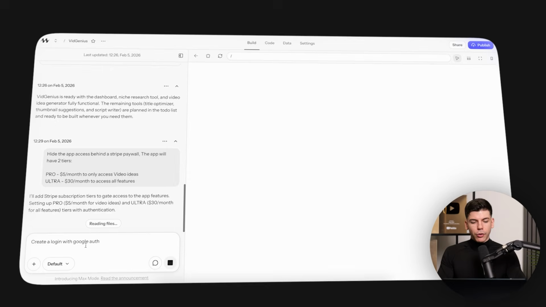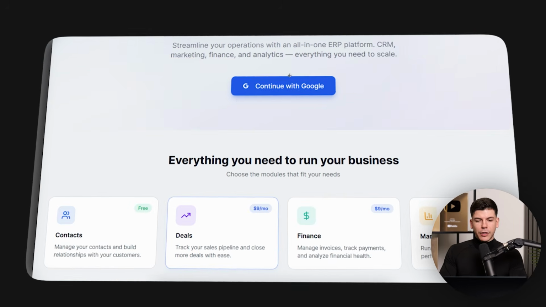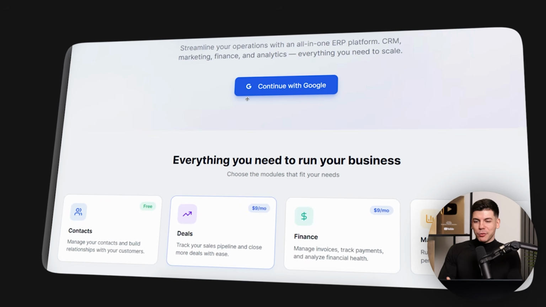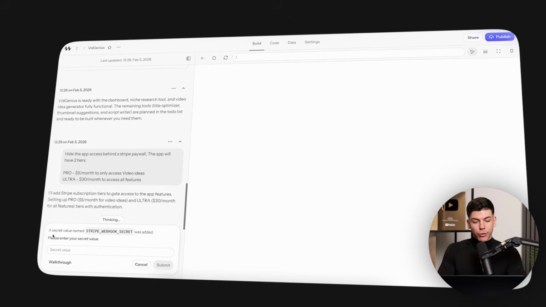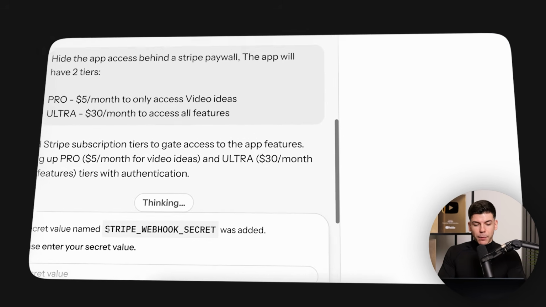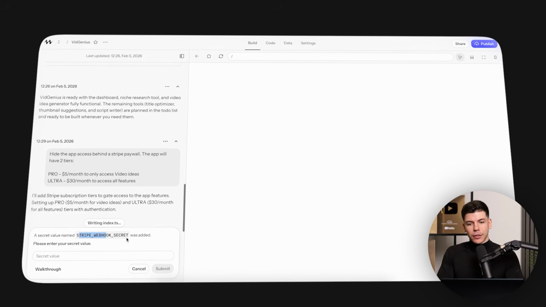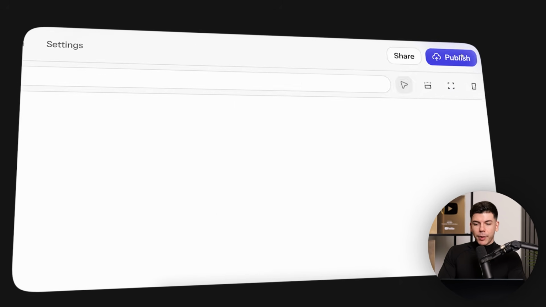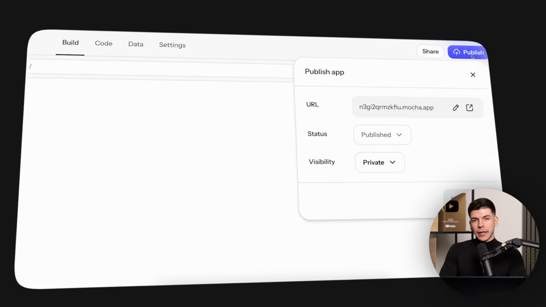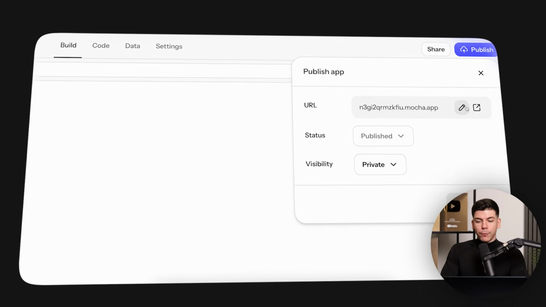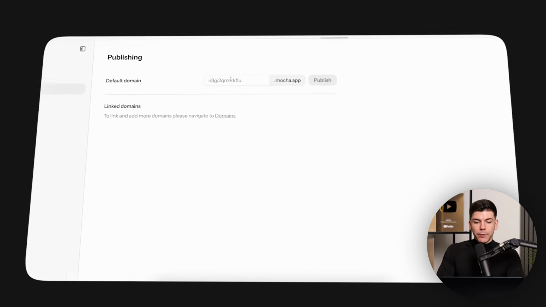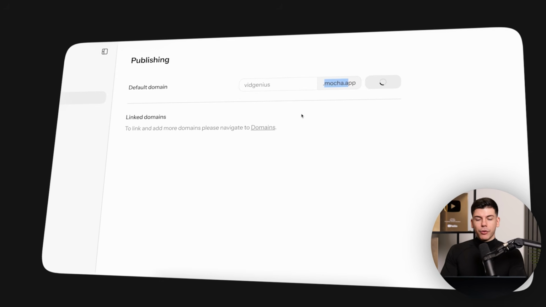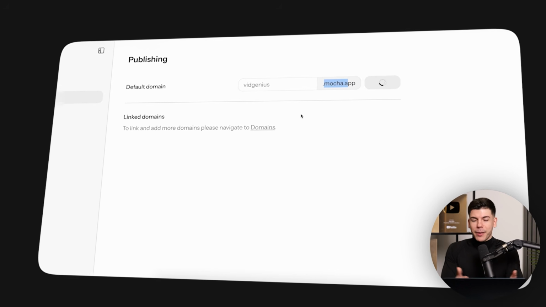And I also wanted to create a login with Google. So there's going to be this button on the page that says continue with Google, so it's easier for them to sign up. In order to actually get paid to a Stripe wallet, you have to enter your Stripe webhook, which you can find inside of your Stripe account. Now, once you're ready to go live and this has been finished, just click on publish right over here. And a really cool thing about Mocha is that it also allows you to fully edit your URL. Even if you use the free option, it will use their backend domain, but you can also, of course, connect a custom domain for best conversions.